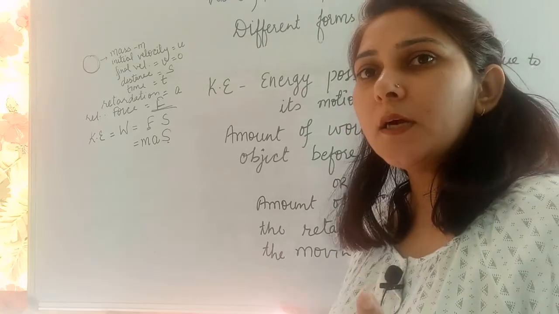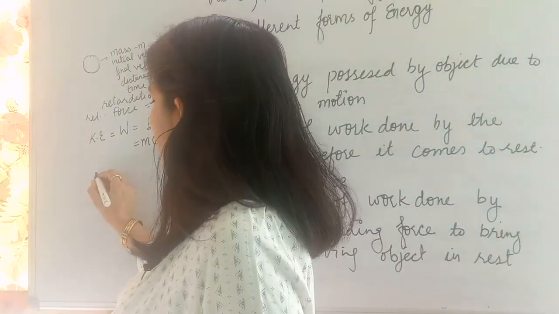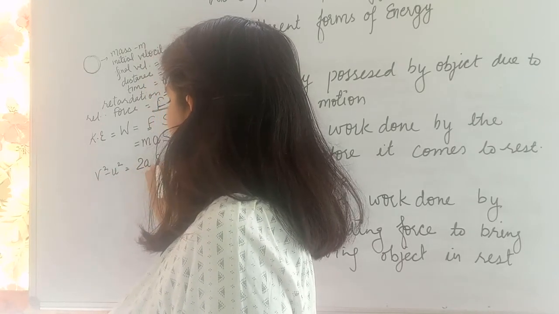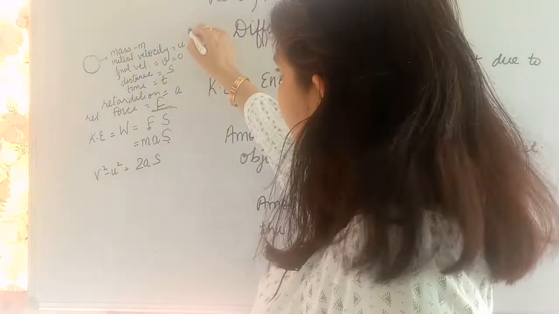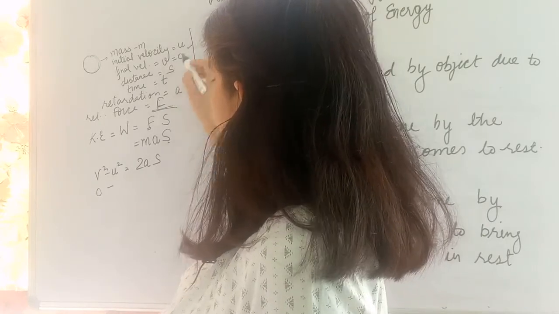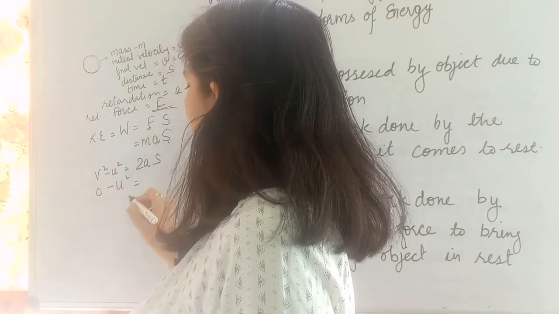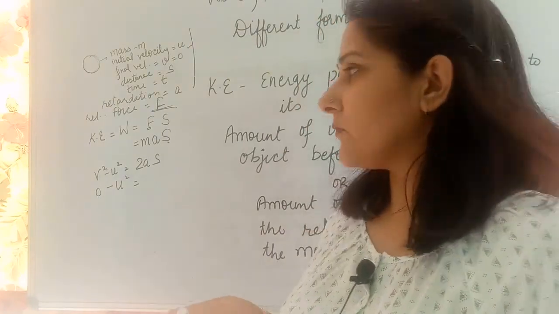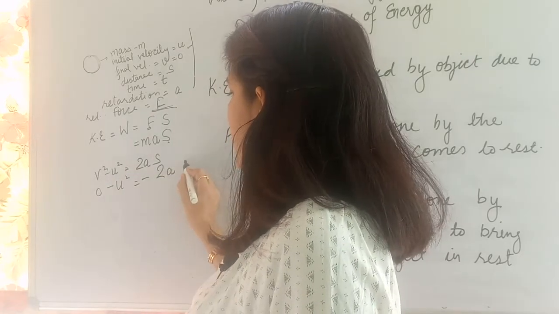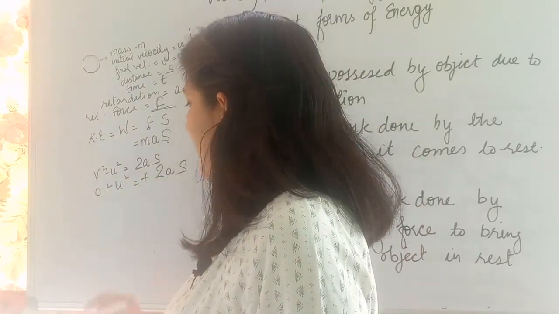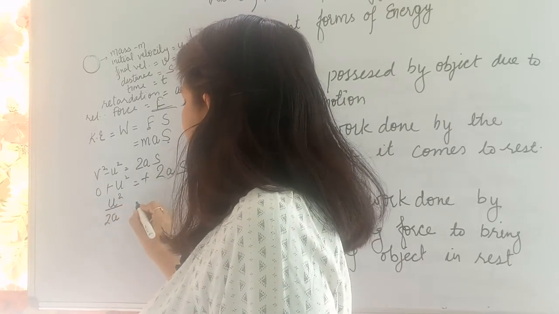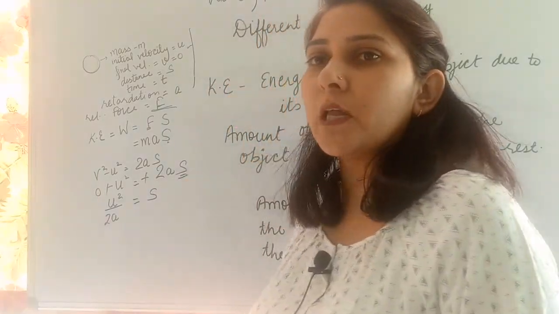Now we are not aware of the value of s, but we can find it out by using Newton's third equation of motion. It says v square minus u square is equal to 2as. v is the final velocity, which in this case is 0. Minus u square, where u is the initial velocity, is equal to minus 2 times a, the retardation, into s, the displacement. So u square upon 2a is equal to s. We calculated the value of s from here.